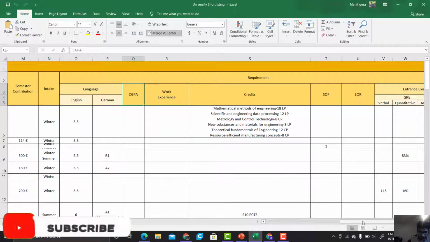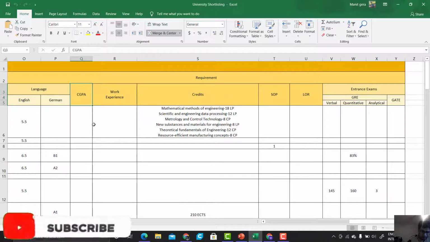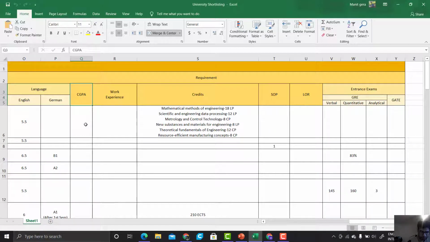Then you should write the minimum CGPA, like 2.5 in most of the courses. In some courses it is 1.9, 2.2. So it varies from course to course, university to university. You should write that also. Then work experience: whether they have asked, not asked, recommended, or nothing is written about it. That will also help you check your chances of getting admitted to that university.